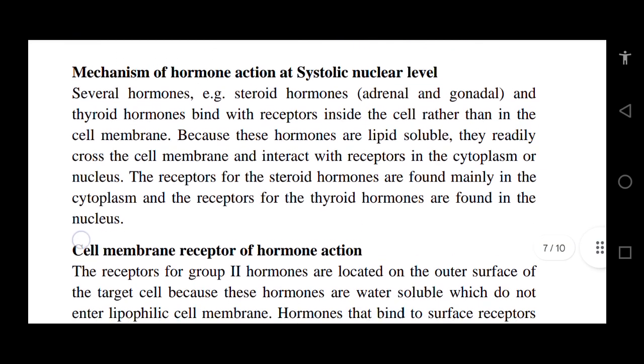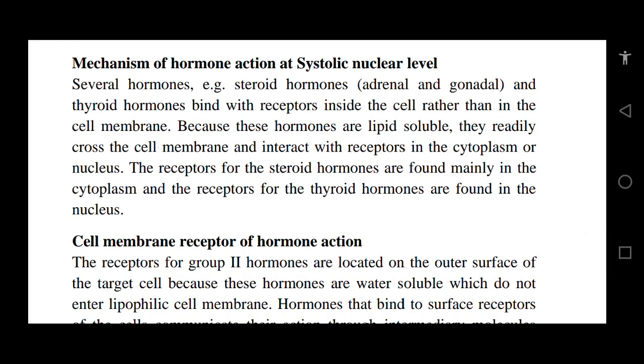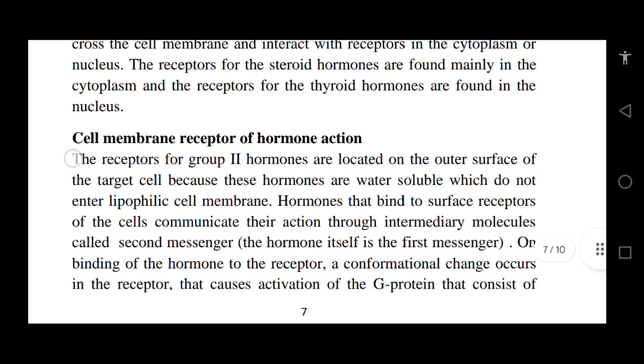Mechanism of hormone action at the cytosolic and nuclear level. Several hormones, that is, steroid hormones, adrenal or gonadal, and thyroid hormones, bind with the receptor inside the cell rather than in the cell membrane. Because these hormones are lipid soluble, they readily cross the cell membrane and interact with receptors in the cytoplasm and the nucleus. The receptors for the steroid hormones are found mainly in the cytoplasm, and the receptors for the thyroid hormones are found in the nucleus.